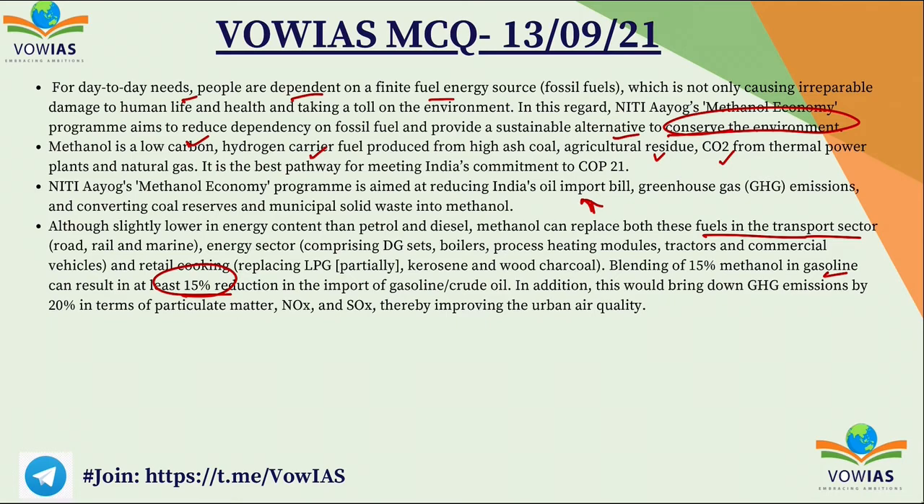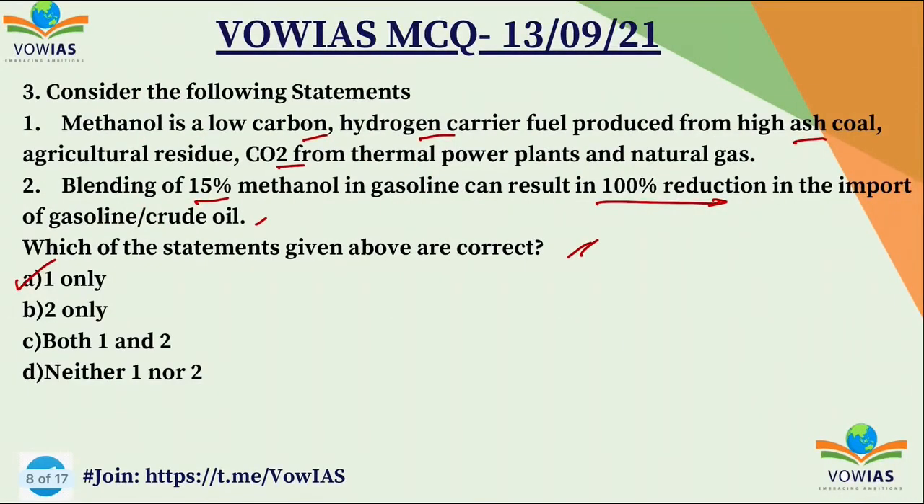Okay, so here the second statement says blending of 15% of methanol in gasoline can result in 100% reduction in the import of gasoline or crude oil. So even if you go by this logic, just by blending 15% of methanol, how can you reduce 100% of the import of any crude oil, which is not possible. So that's why the second statement is also wrong logically.